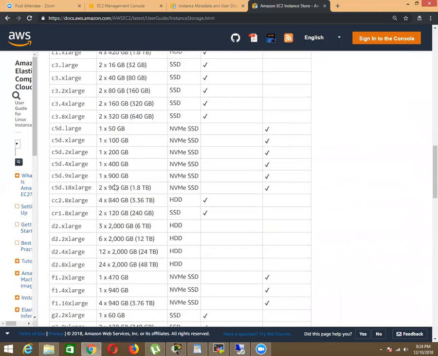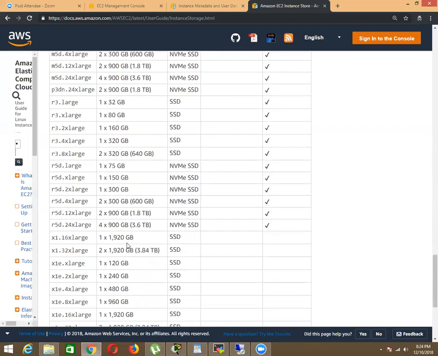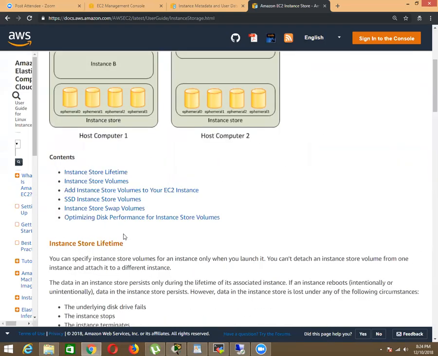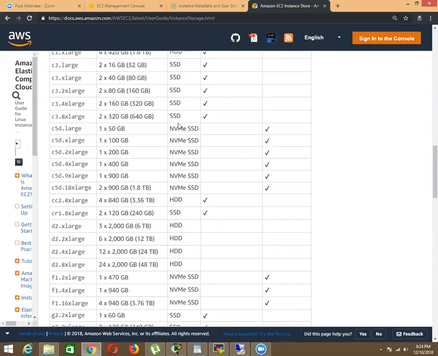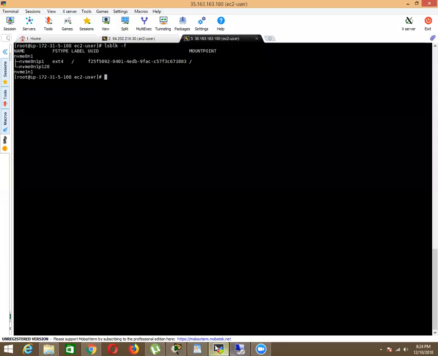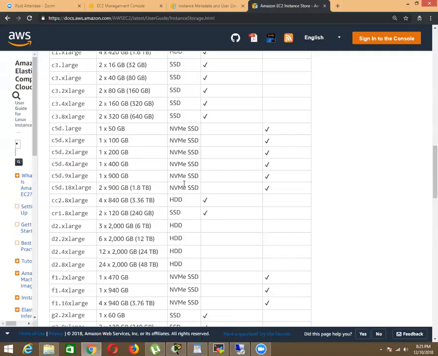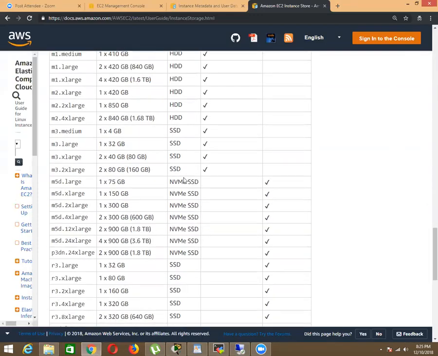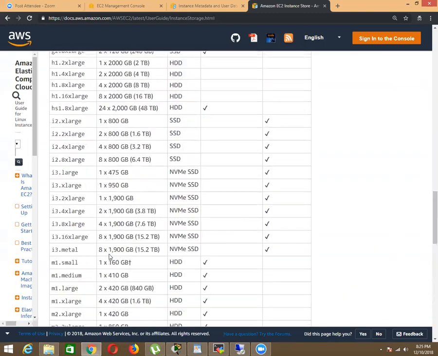You can see all the instance store volumes, with sizes from 1 to 300 and so on. The type is HDD or SSD or NVMe, which is the SSD storage. Like this, it will have temporary storage. This is how instance store works.